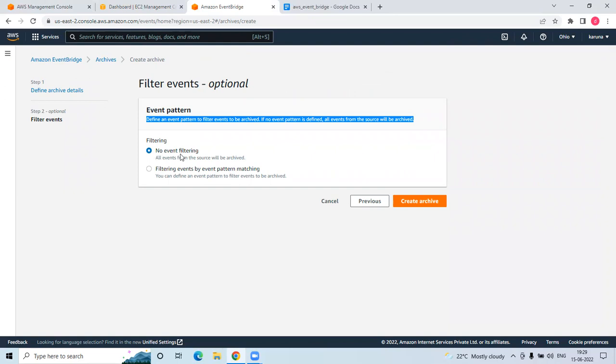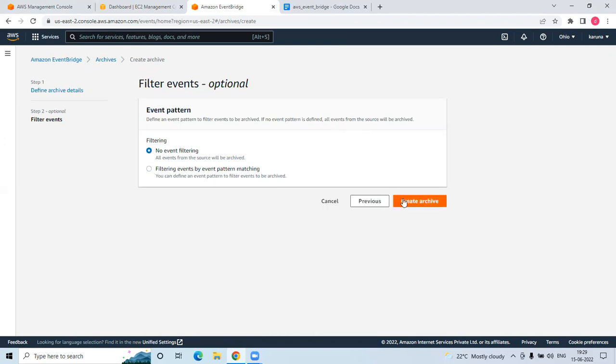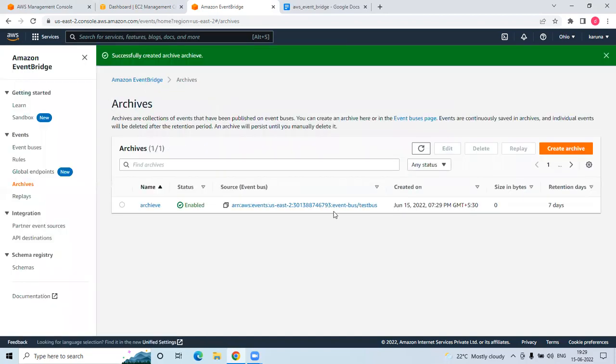Let's see, if you are selecting no, what will happen? All the events from the source, that's all the events from the S3 bucket, will be archived, whatever object is being created, whatever is happening. Or you can filter also. Let's say I want all the events for me. Let's say create archive. Quickly I created the archive with the ARN of the event bus.